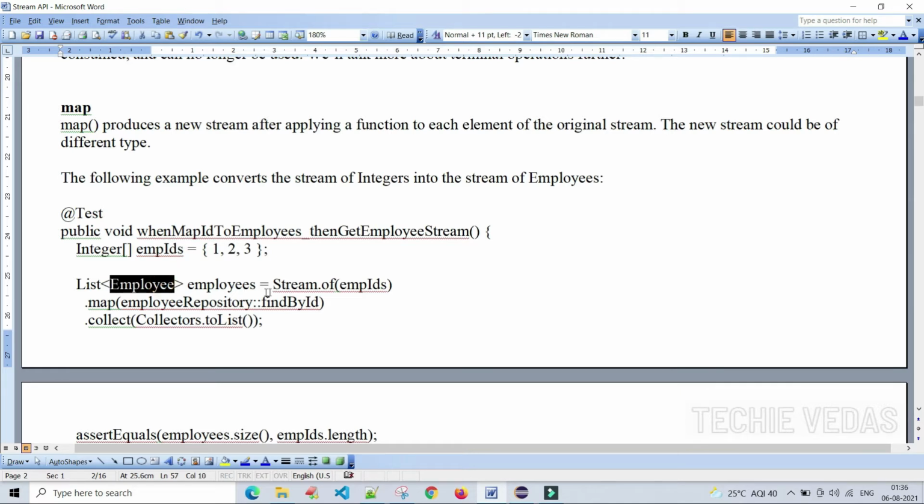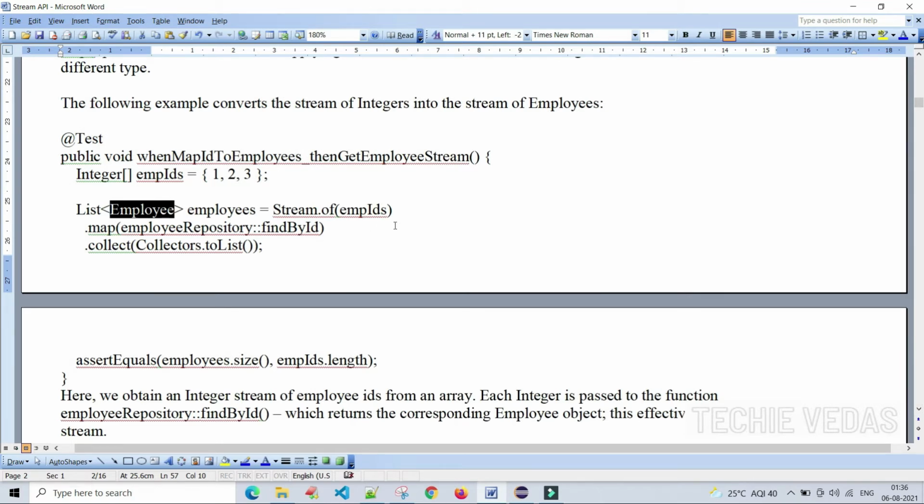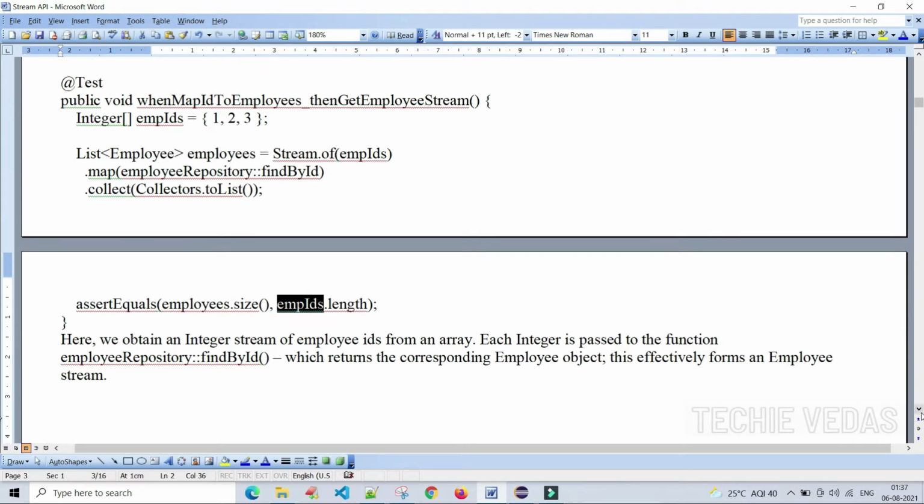But here, this is an integer stream of employee IDs, and here we are capturing it as an employee list. Let's see how to do it. Dot map, employeeRepository::findById, dot collect, Collectors.toList, and an assertion that equals employees.size, nothing but 3 here, comma employeeIds.length. Let me explain this one.